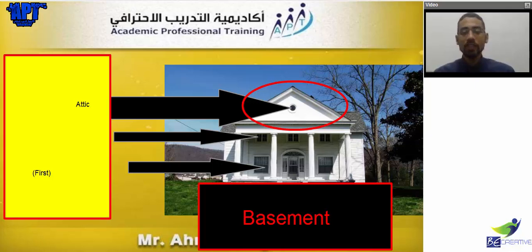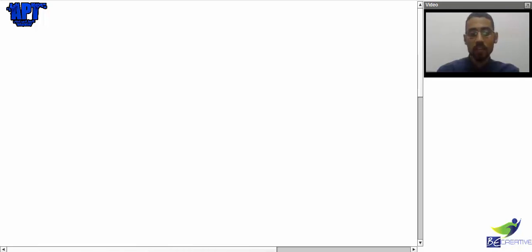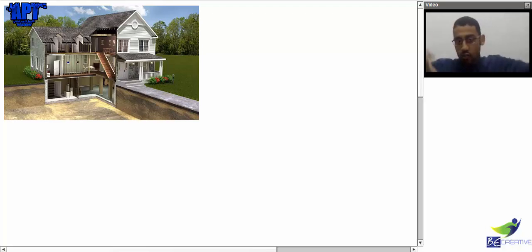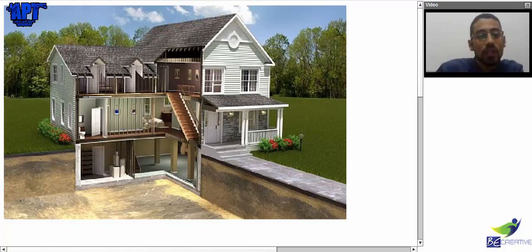Of course also, we have to pay attention to something else. Something very important. Now what is that thing? In the house, sometimes I have what? I have a pool. What's the pool? Now, let's take a white page and let's see this picture for a house with a basement. So a pool, what is the pool? Think about it. Yes, it's a pool. Swimming, so that's a pool. So now we have a house here. Let's look at this house.